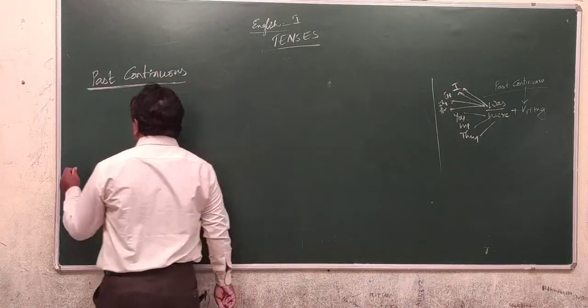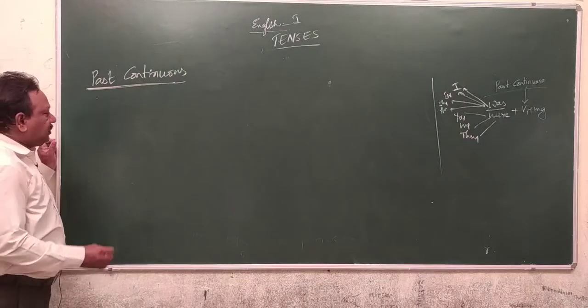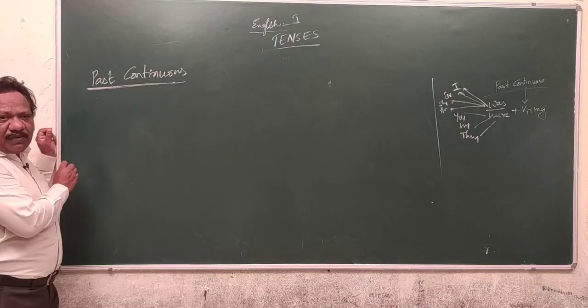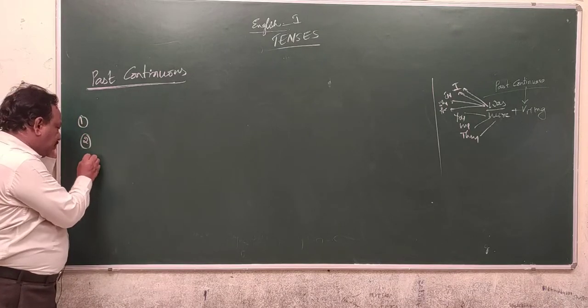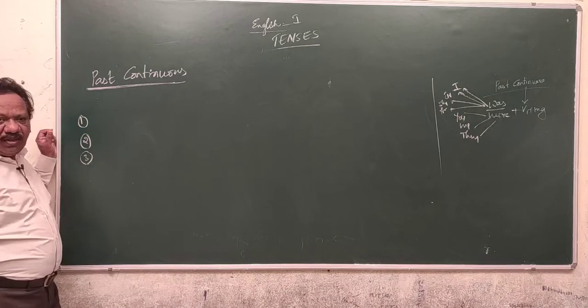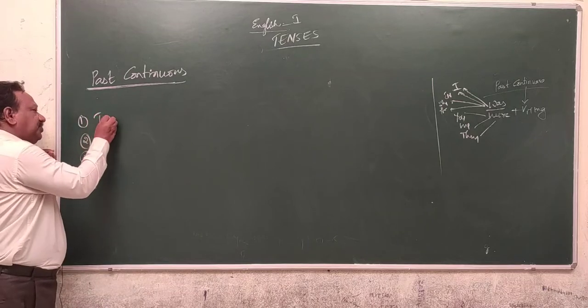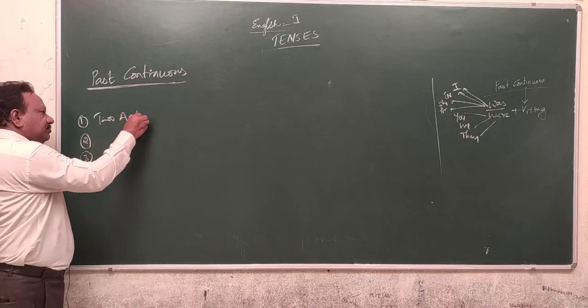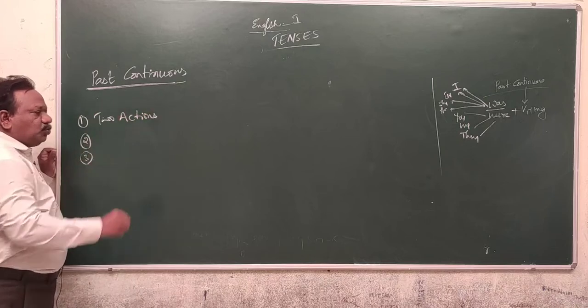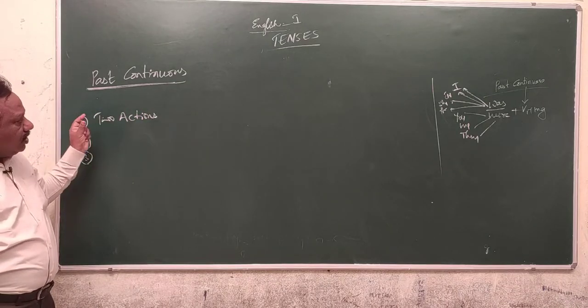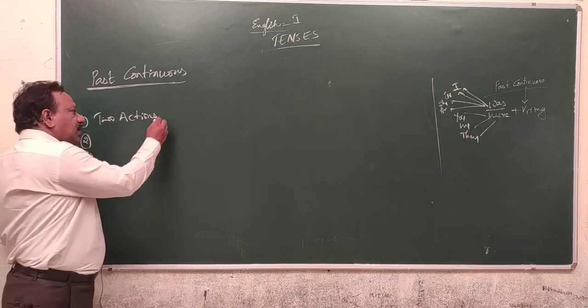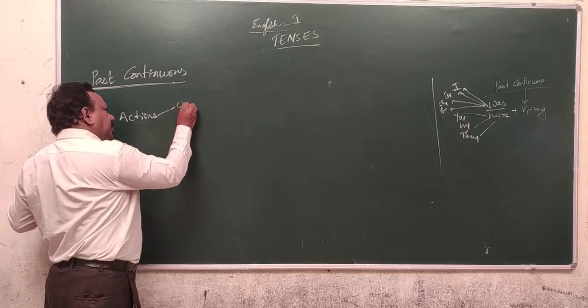Already we have seen. Now, once you are using the past continuous tense, there should be three conditions. One is there should be two actions in a sentence. One action should be in the continuing process.